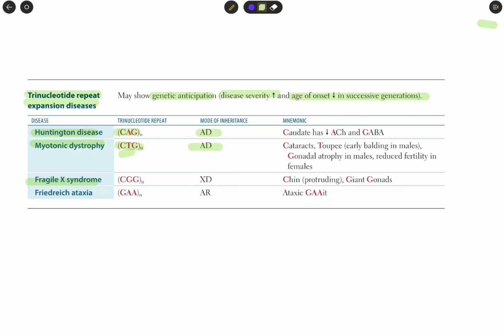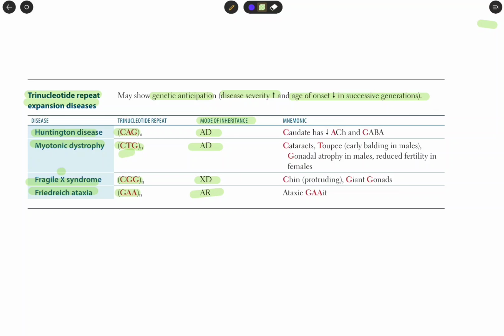Fragile X syndrome: its trinucleotide repeat is CGG, and it is X-linked dominant. Friedreich ataxia: its trinucleotide repeat is GAA, and its mode of inheritance is autosomal recessive. So Huntington disease and myotonic dystrophy are autosomal dominant, and Fragile X is X-linked dominant.